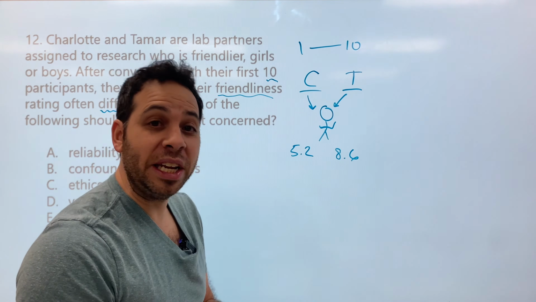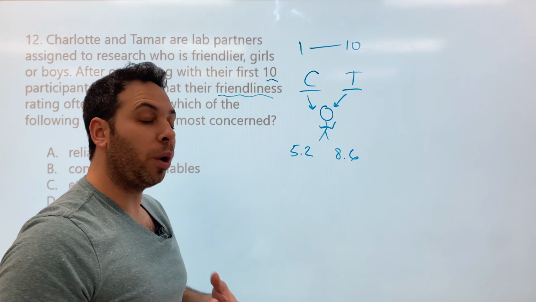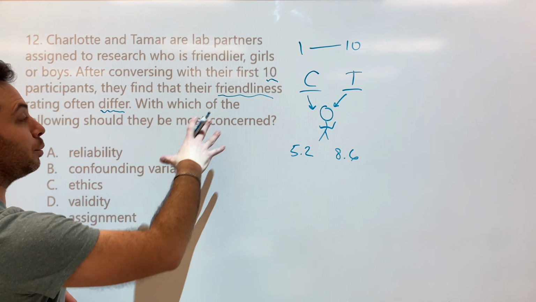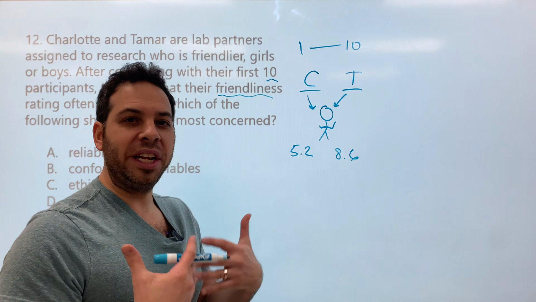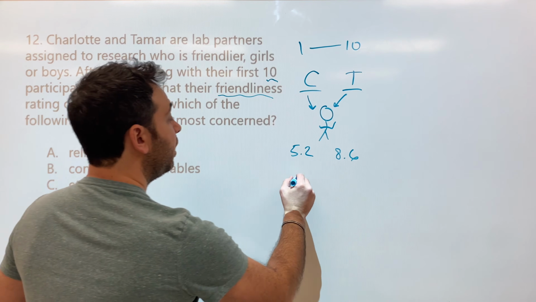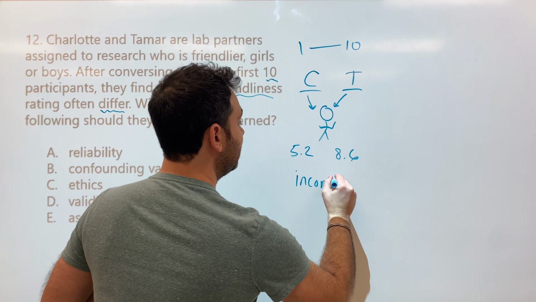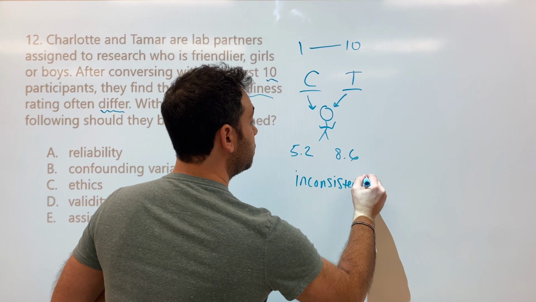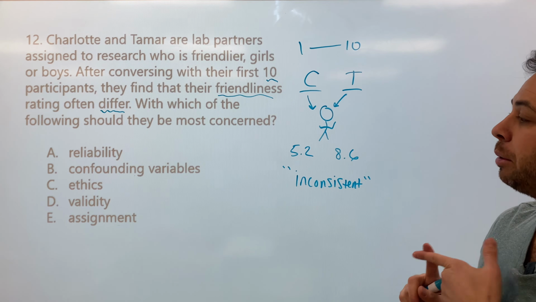They disagree on who is friendlier, which means they have a disagreement on what friendliness is, right? This kind of comes back to operational definitions. They don't have an agreement on what is friendly, okay? Which means their scores are inconsistent. Their thoughts are inconsistent, okay? Does this lead us to our correct answer? I think so. All right, which of the following should they be most concerned?